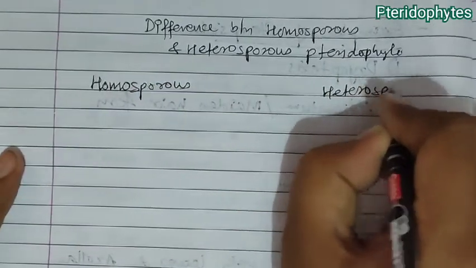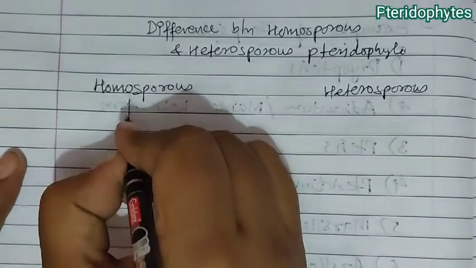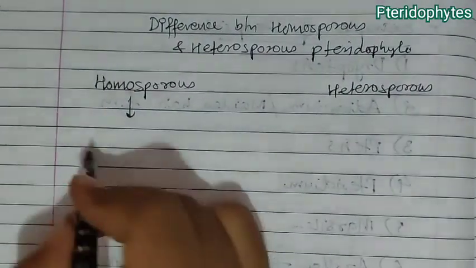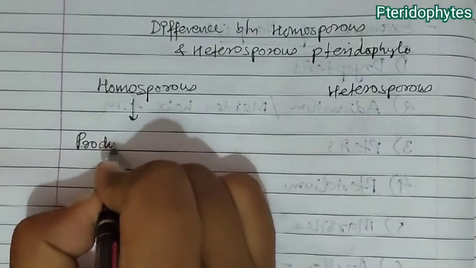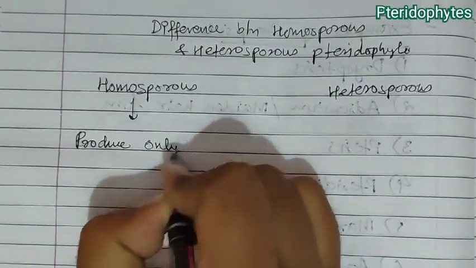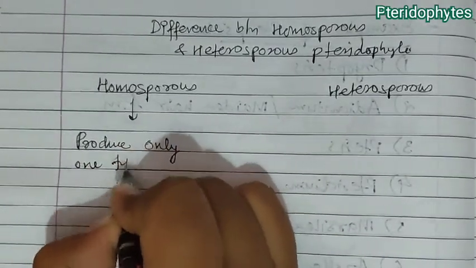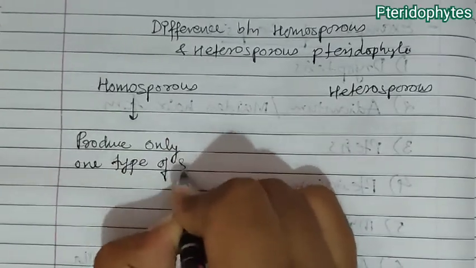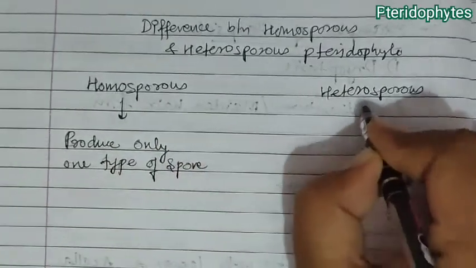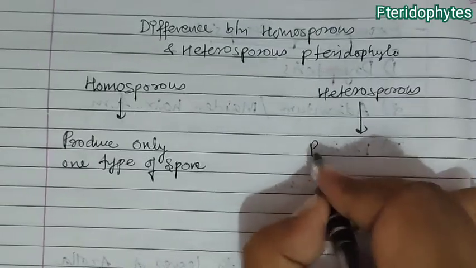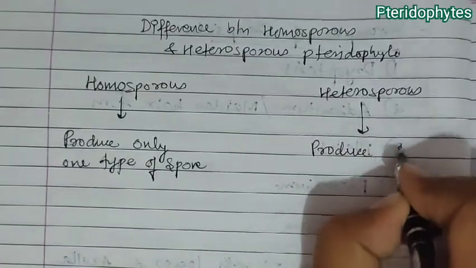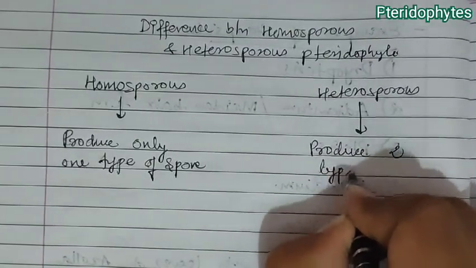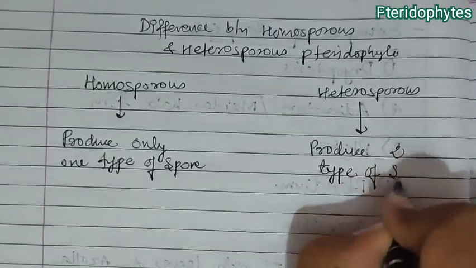If we differentiate, then homosporous pteridophytes produce only one type of spore, whereas heterosporous pteridophytes produce two types of spore.